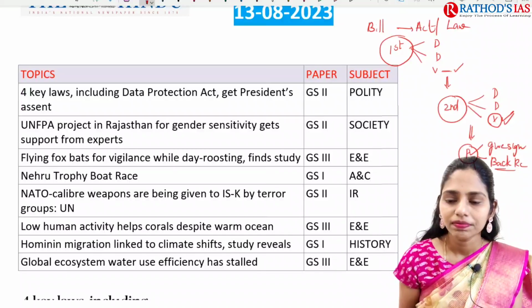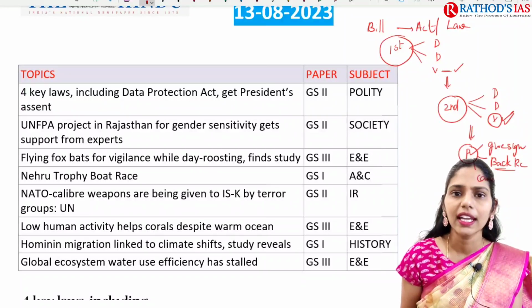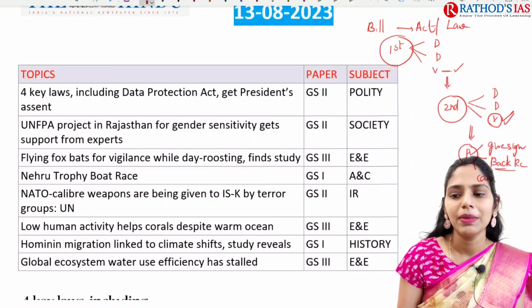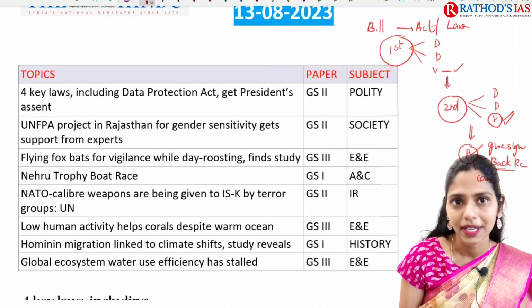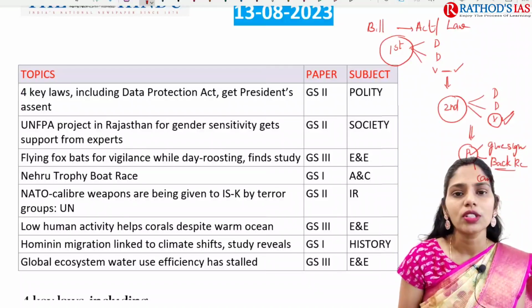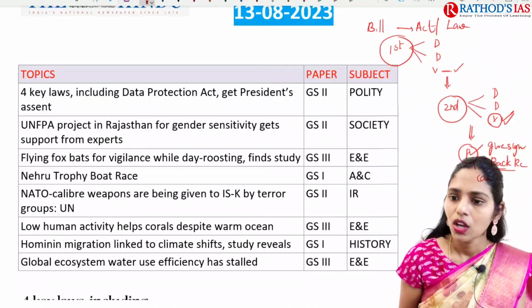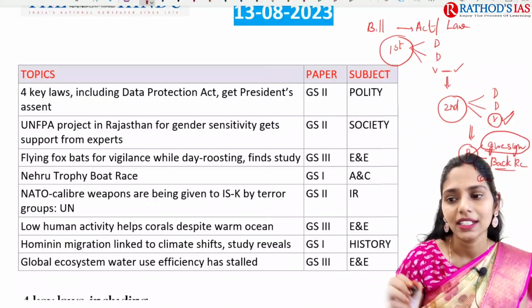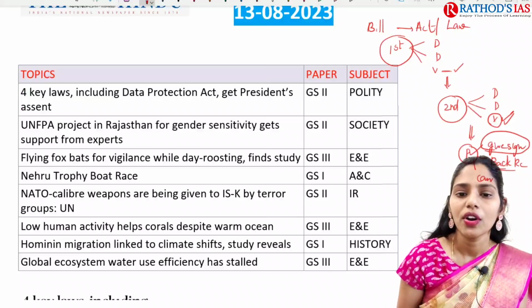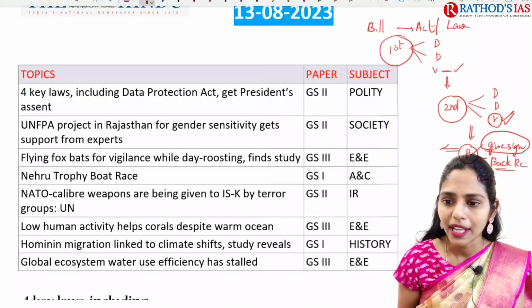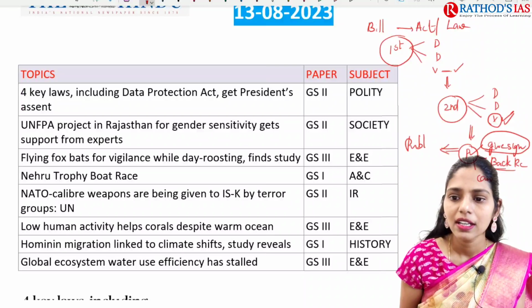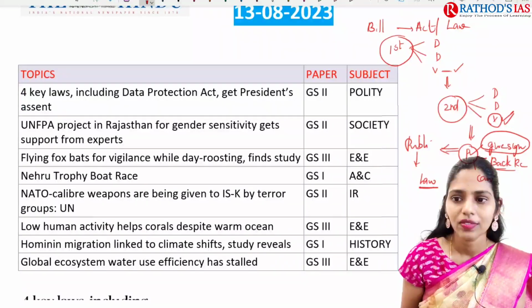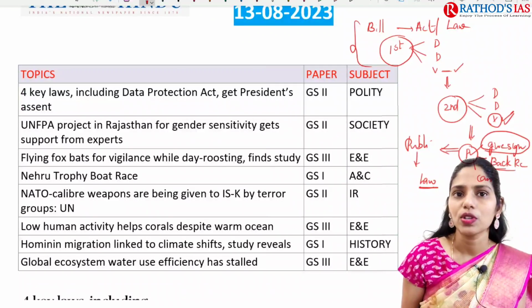And next one is, they can keep that bill in the pocket, that is called pocket veto. There will be no action taken by the president. So these are some choices which are present before the president. When the president gives the assent, it will be published in the gazette, and from then onwards that bill is going to become a law. So this is the lawmaking process.